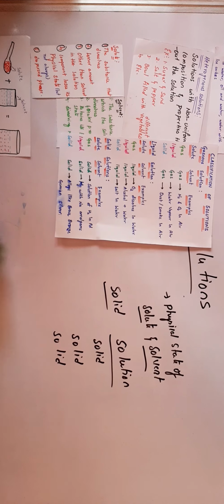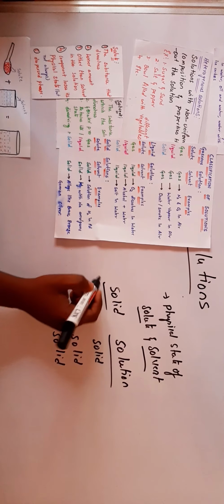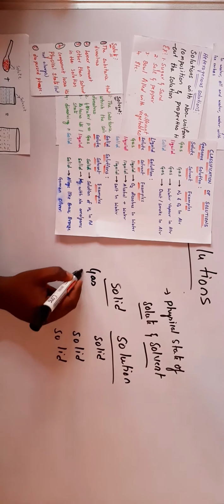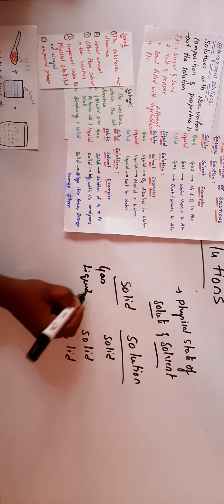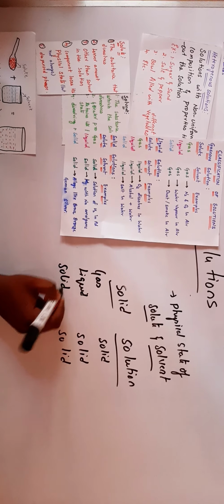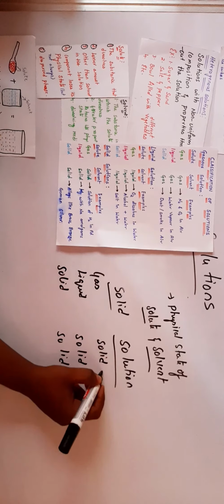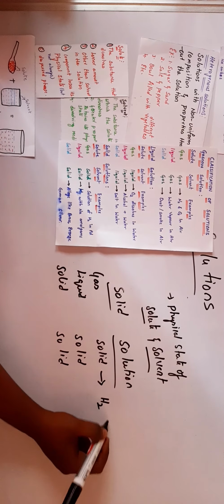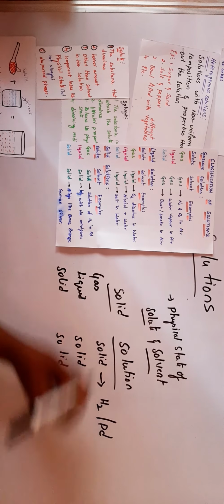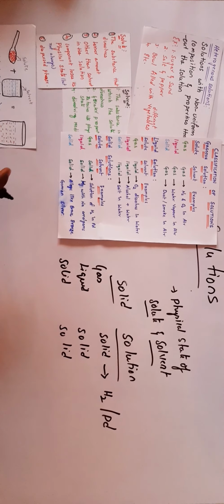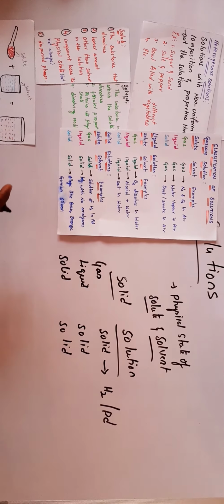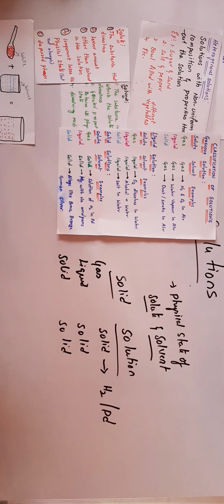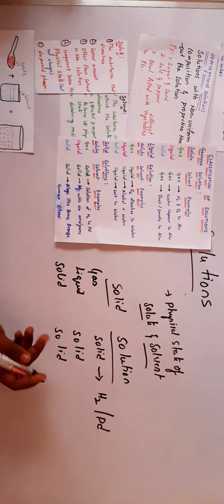That means gas dissolved in solid, liquid dissolved in solid, and solid dissolved in solid. Gas dissolved in solid means H2 gas with palladium. It is used for hydrogenation of alkenes, one of the familiar catalysts, H2 with palladium.